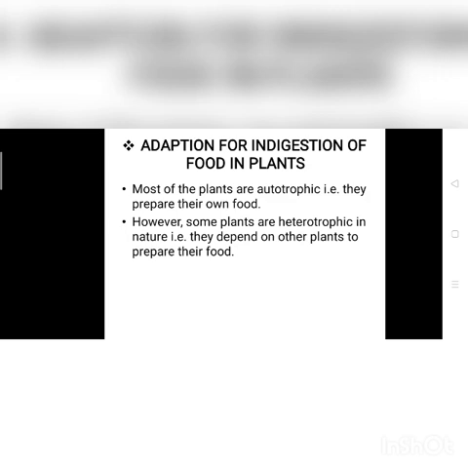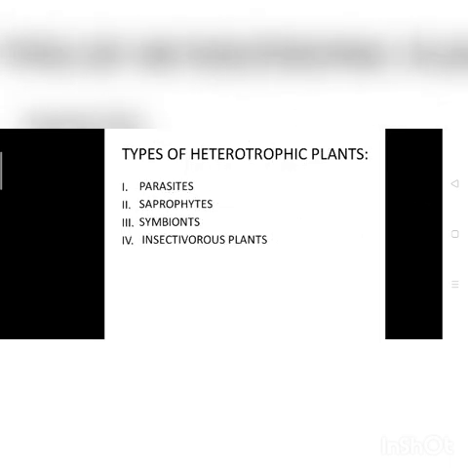Adaptation for nutrition in plants. It means the plants that cannot prepare their food are heterotrophic, as we saw. Now we'll see how heterotrophic plants get their food. First of all, we'll see the types of heterotrophic plants. Heterotrophic plants are of various types.